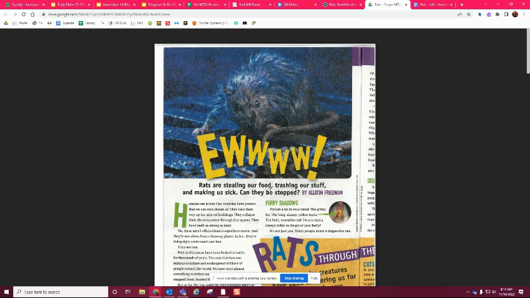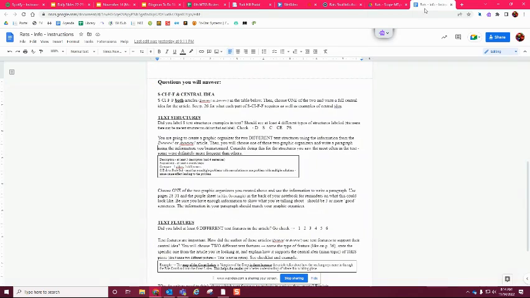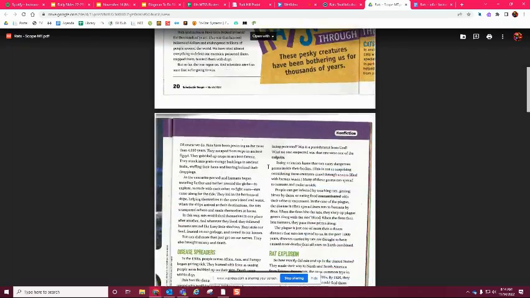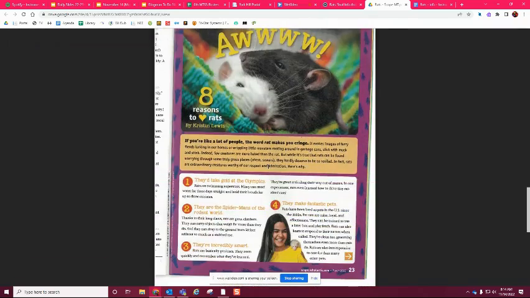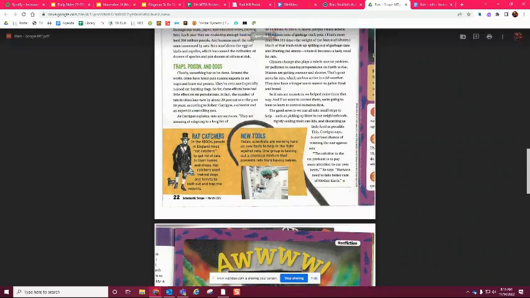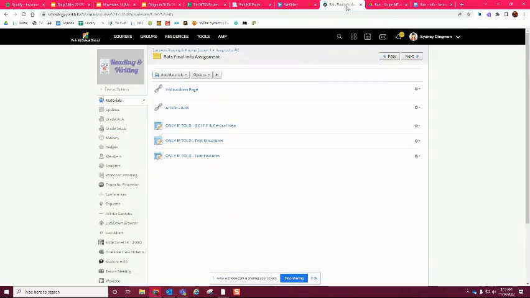So if you have reading or writing today, you're going to do that. If you have reading and writing today, you're going to do the class 2 portion as well. But class 1, you're annotating the questions, which is on this instruction sheet, and then you're also going to read the article. No annotations on that yet.